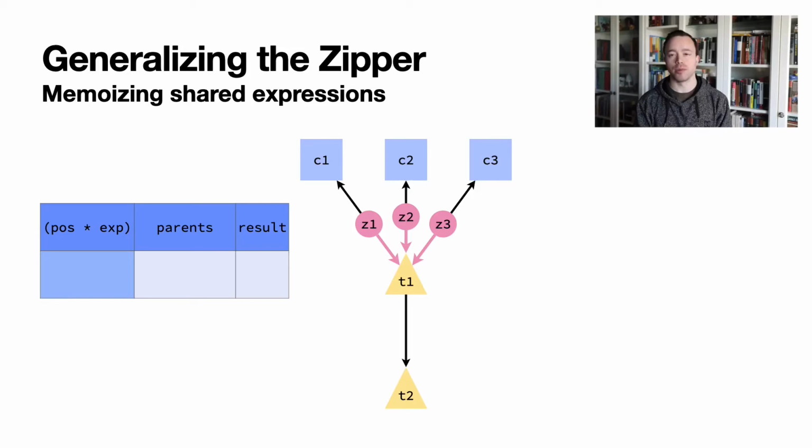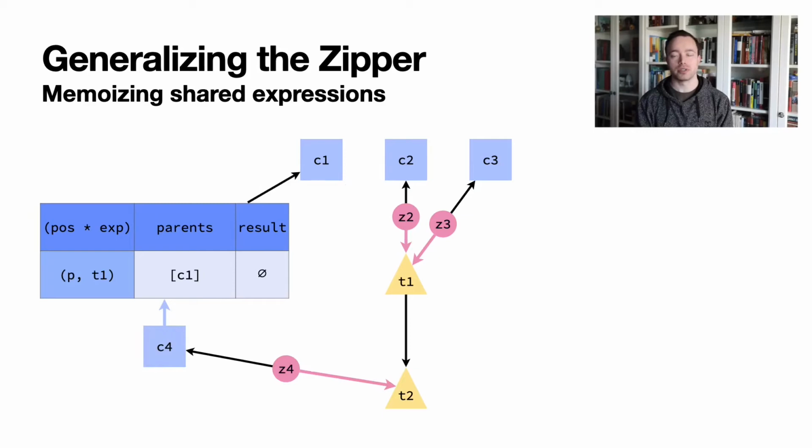Although the zippers now actually point upward to memoization entries, I show them here pointing to the associated context for visual simplicity. When zipper Z1 attempts to parse into expression T1, we will add an entry to the memoization table so subsequent derivations do not repeat work. It's important that the table entry is added before descending, or else we may still end up with redundant traversals. When the first zipper, Z1, descends through the expression T1, a new entry is added to the memoization table indexed by a pair consisting of the current input token position, which we will call P here, and the expression. The zipper's context, C1, is added to the parents field. When the derivative is complete, the result field will be populated, and we will continue parsing upwards through the parents.